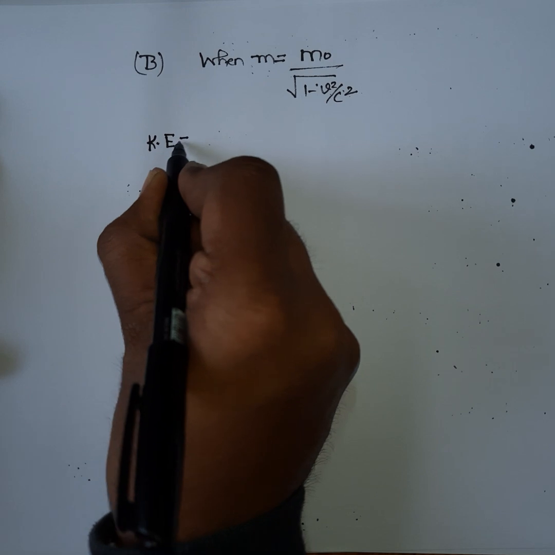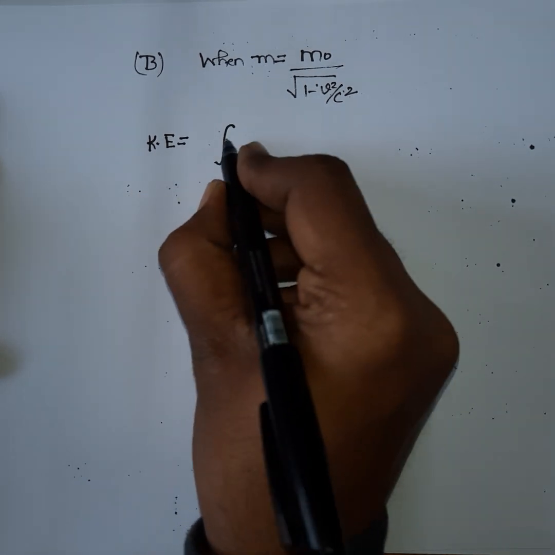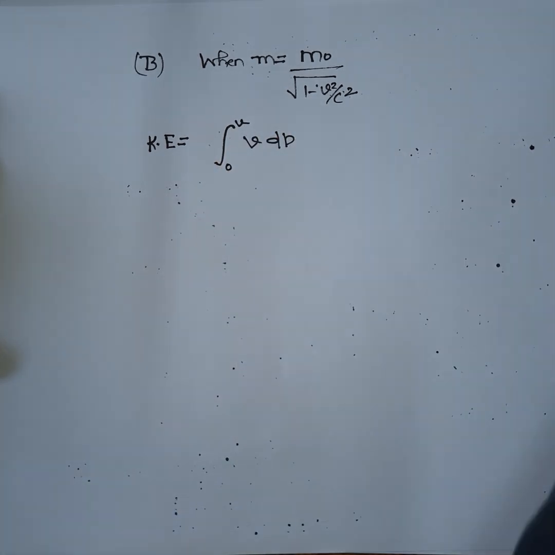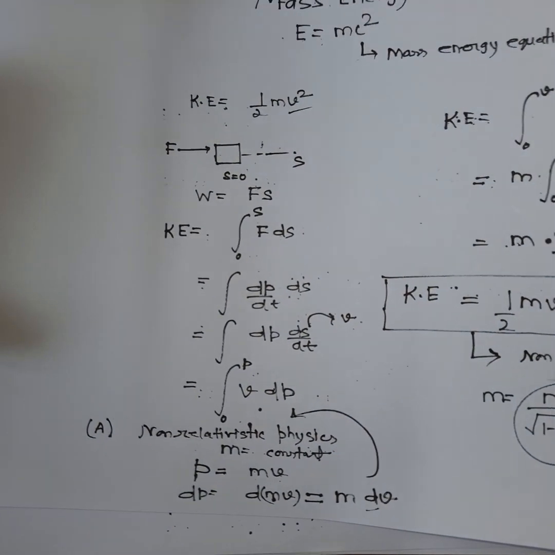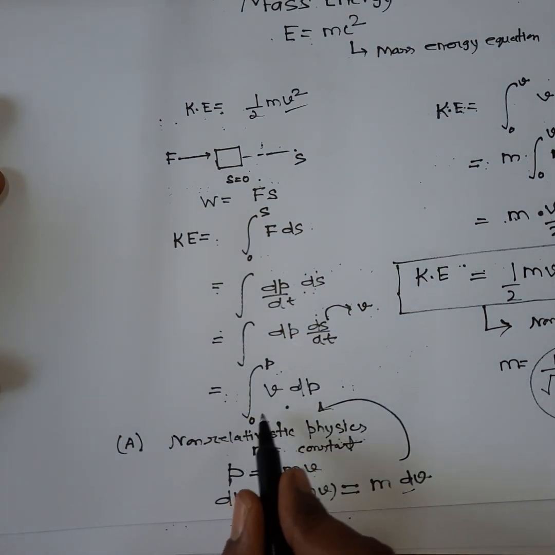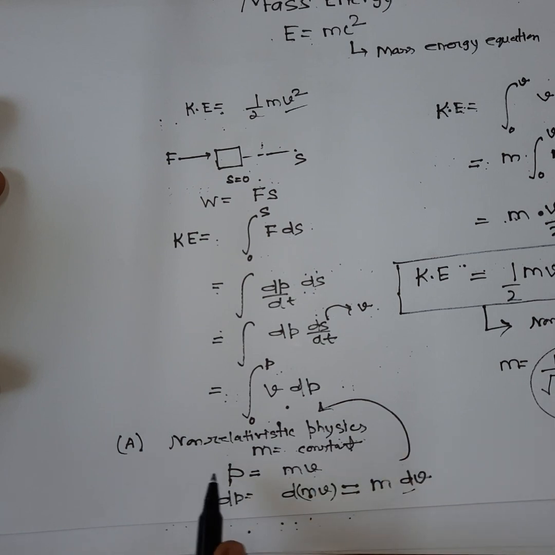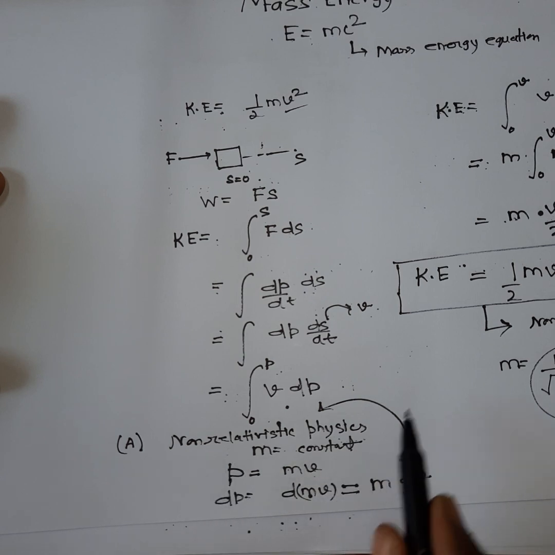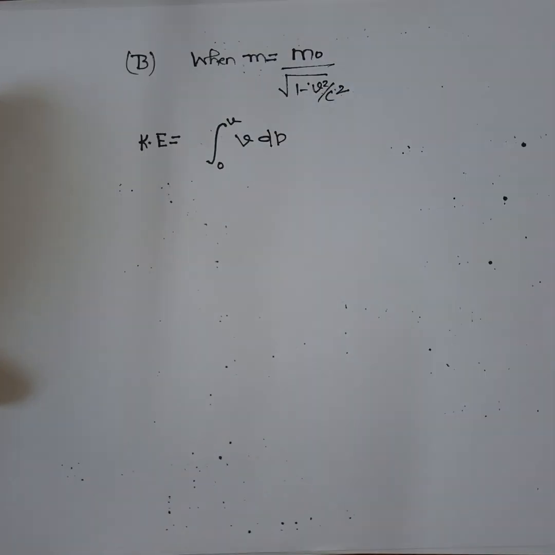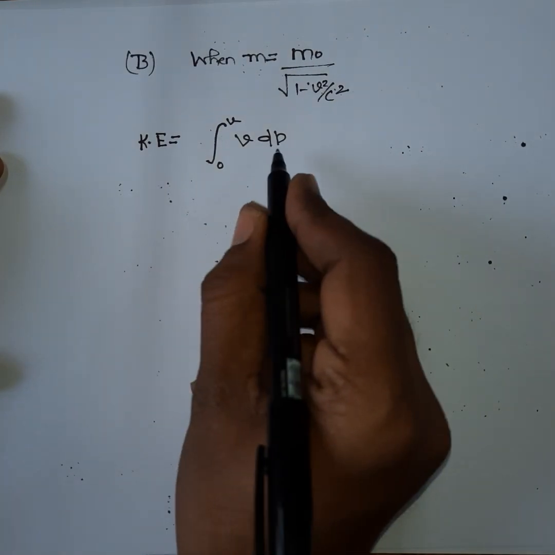So kinetic energy can be written as the integral of v dp, from 0 to v. Look back at your previous calculation. This is the expression for kinetic energy. In the first case, case A, we took our assumption that m is constant and obtained this formula. Now I will add the relativistic effect. So what will change?